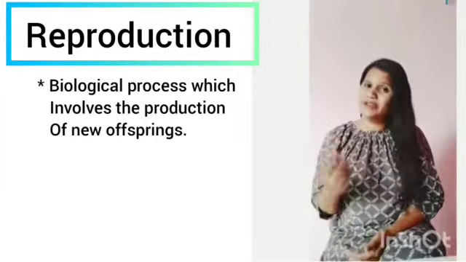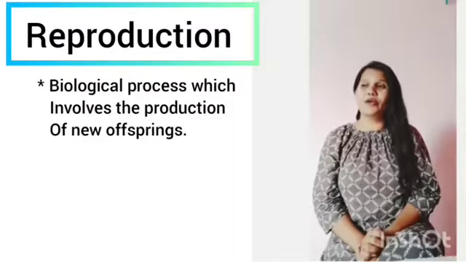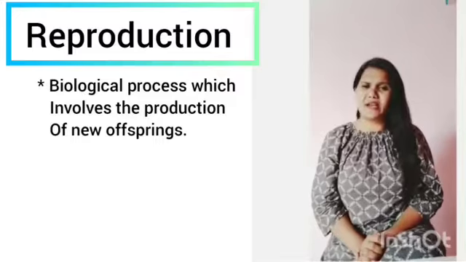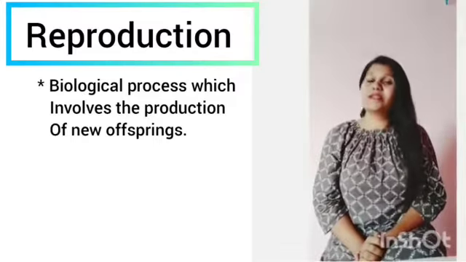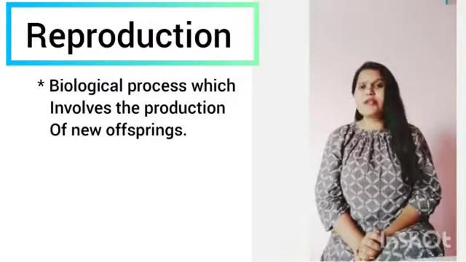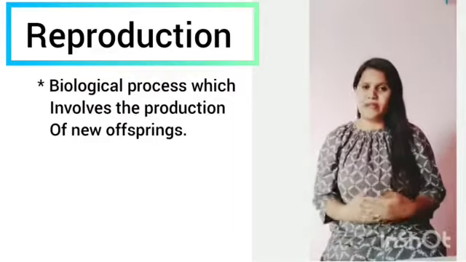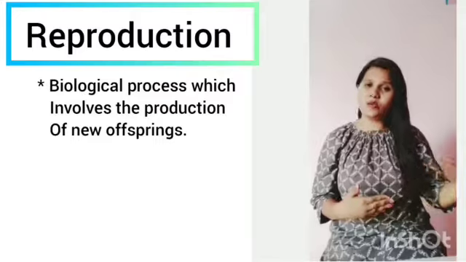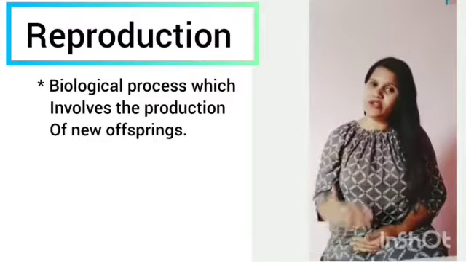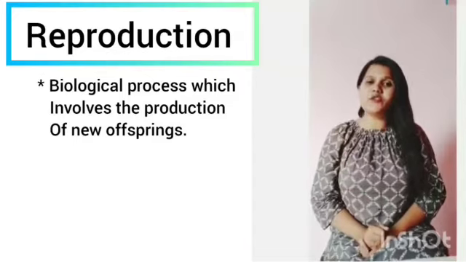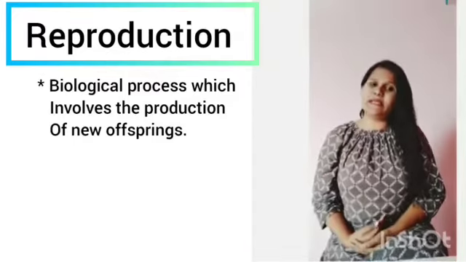Like we have taken birth from our parents, or for example, dogs give birth to their puppies. Why is this reproduction necessary? It is very important just to maintain the species from one generation to the other generation. We do need this process in order to maintain the species.